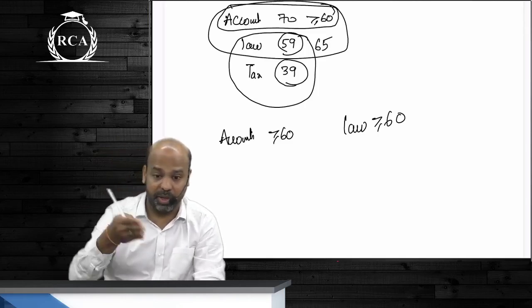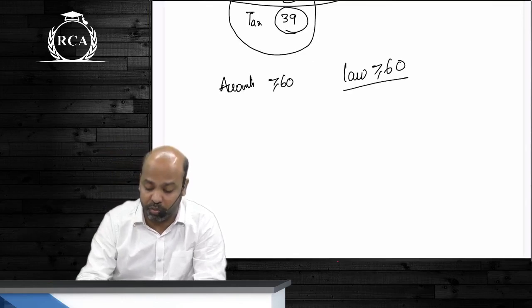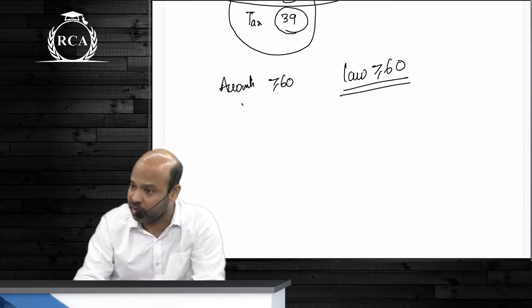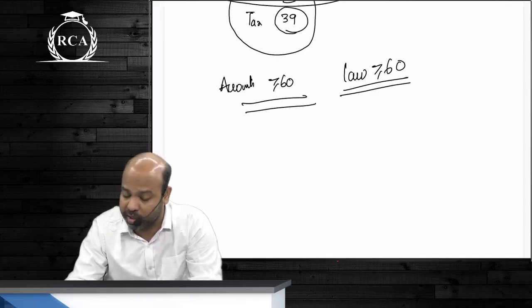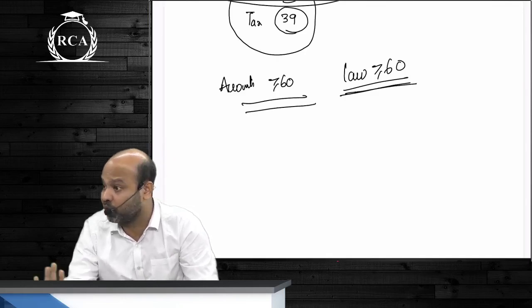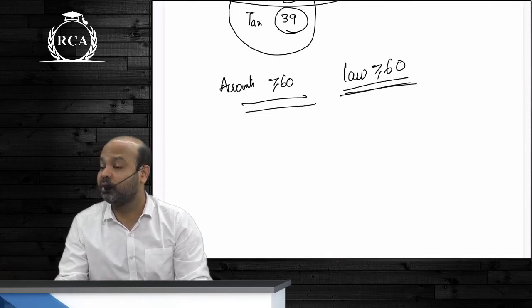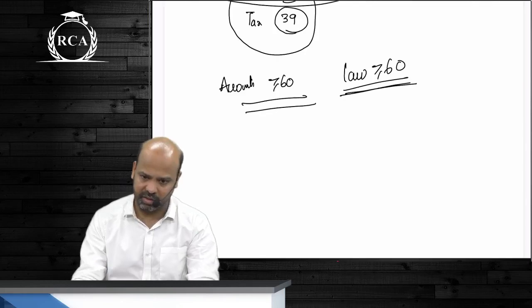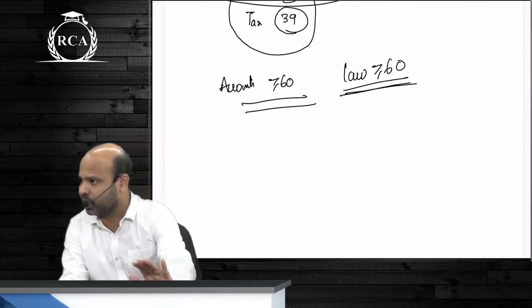You cannot write paper by paper. In the next attempt, if you get more than 60 in law, they will ask you which exemption you want to select. Do you want to carry forward accounts or do you want to carry forward law? But you will not be given an option to select both the exemptions. Are we clear about this? So that is the exemption criteria here. Are we clear about that part?